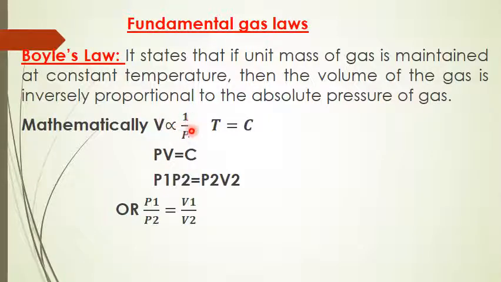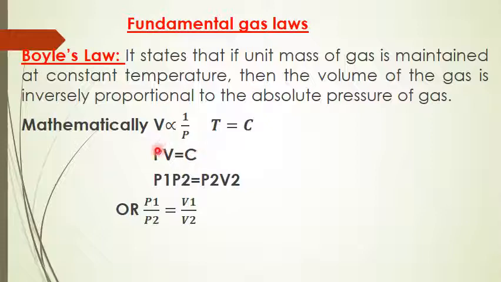If you remove the proportionality sign, you get PV equal to constant for a given gas when the temperature is constant.